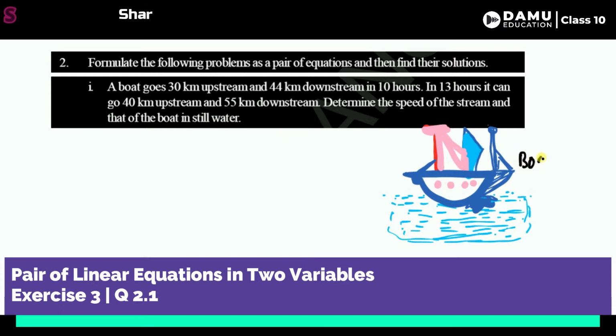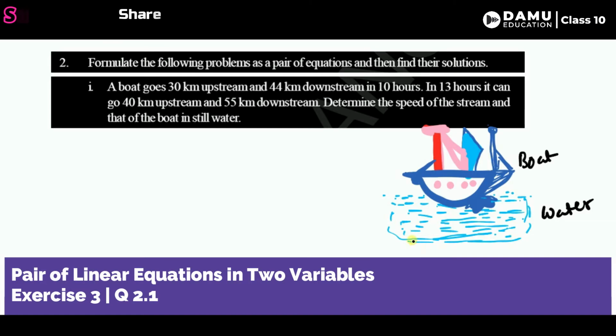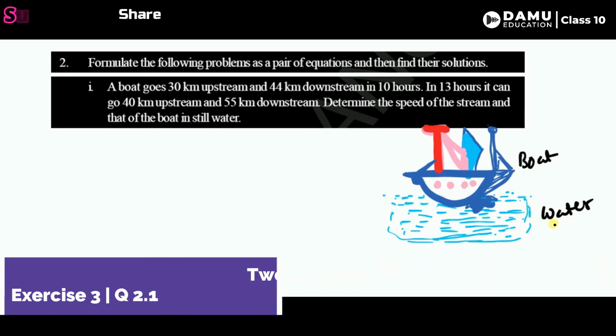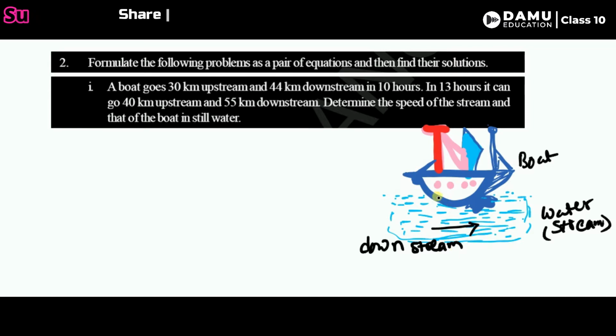So this is the boat and this is the water. What you can say here is downstream and upstream. What is the meaning of downstream and upstream? We should know. Let's take this as the stream. Downstream means the water is flowing like this and the boat is also moving like this.